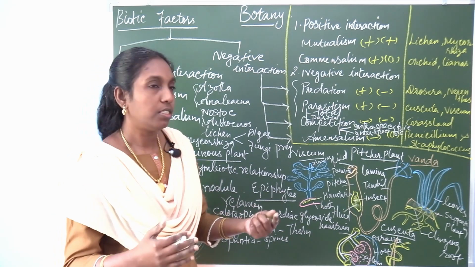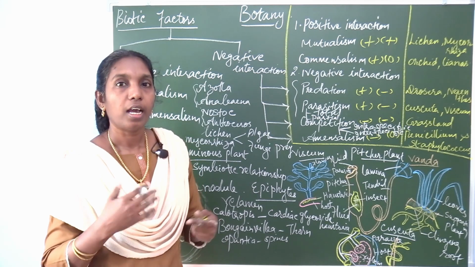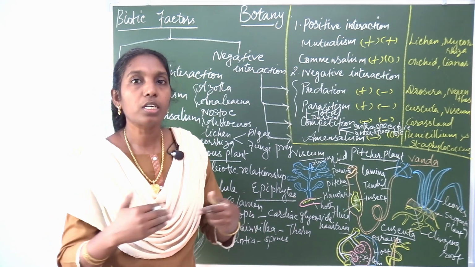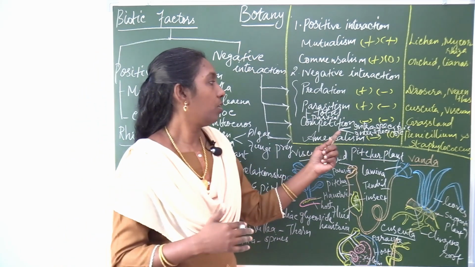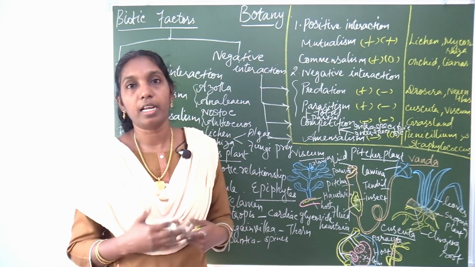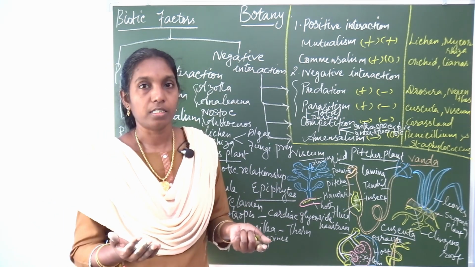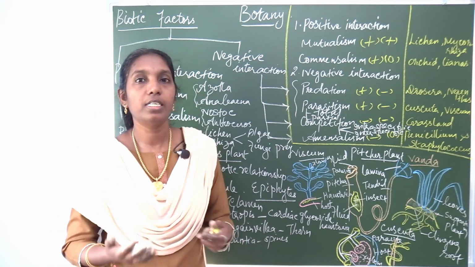There is competition for food, shelter, water and the area. For all this, the organisms can compete with each other. For example, in a grassland, all the grasses grow together, and food and water, everything is available.